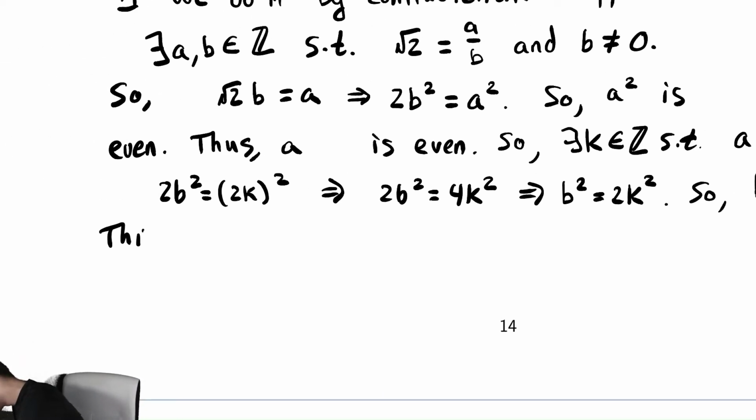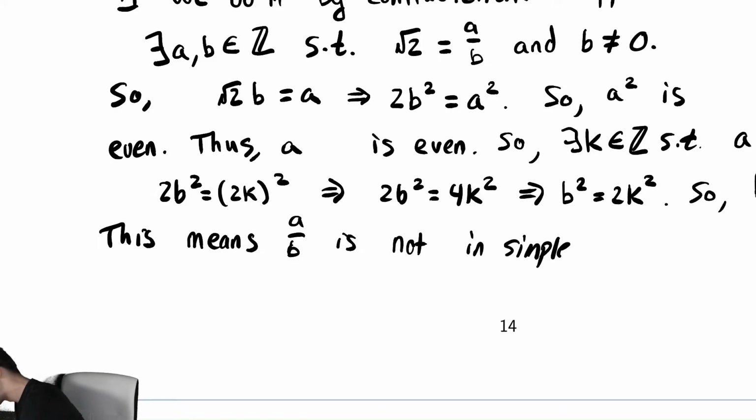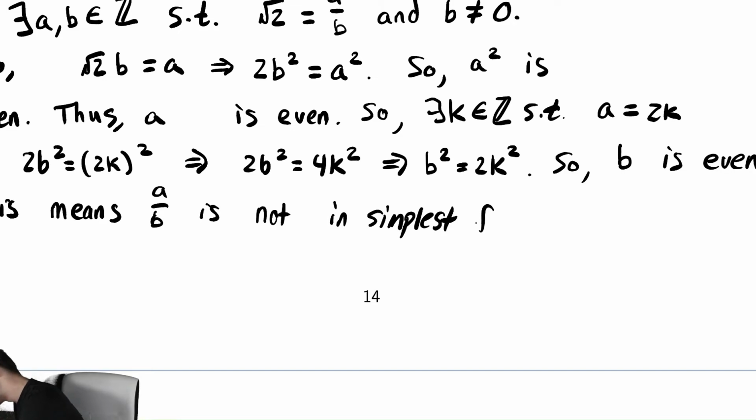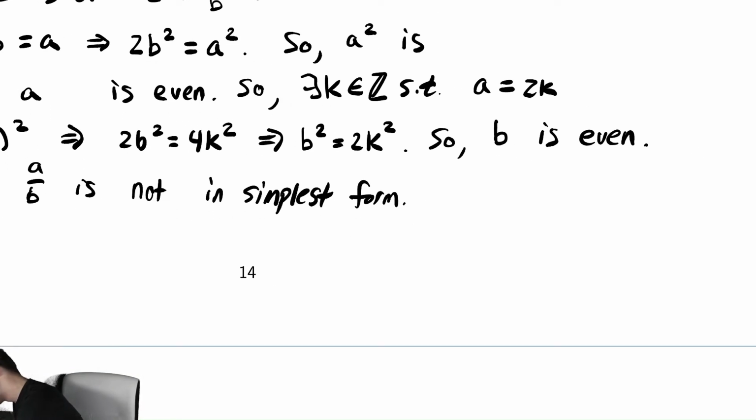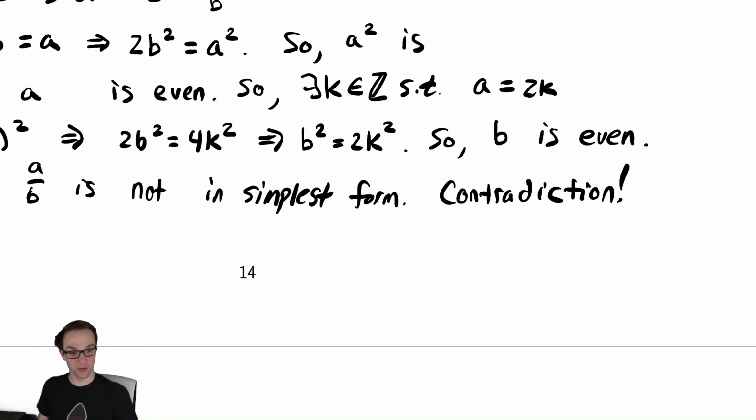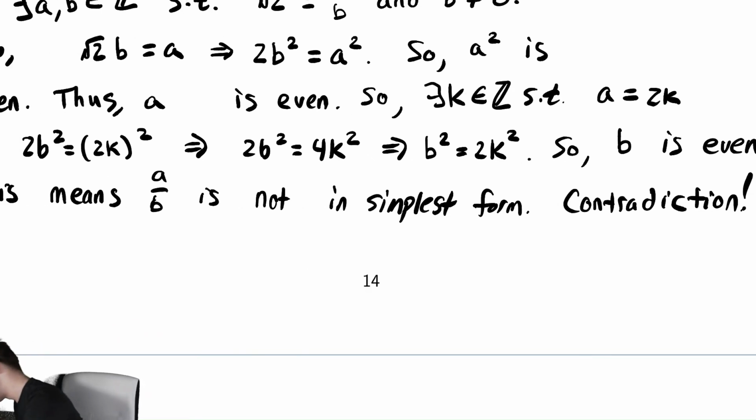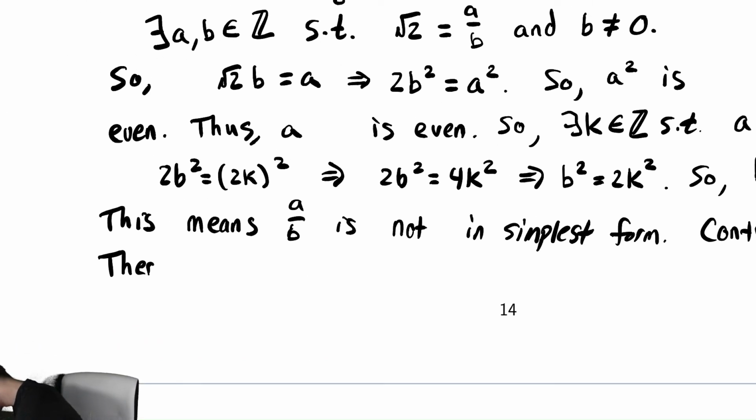This means a divided by b is not in simplest form. Which is a contradiction. Therefore, we know that our original assumption that root 2 could be written as a ratio would have to be false, so it cannot be written as a ratio. Therefore, the square root of 2 is not a rational number.